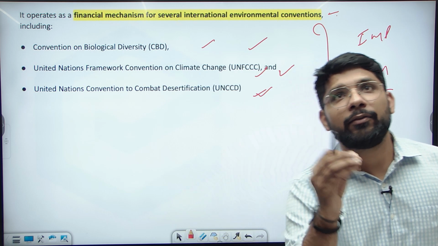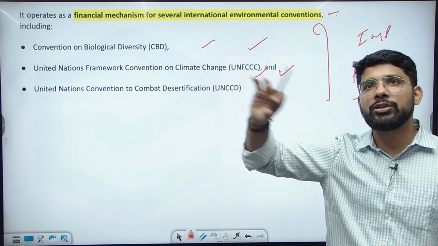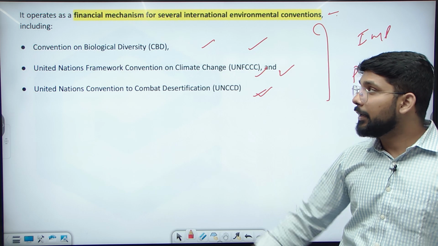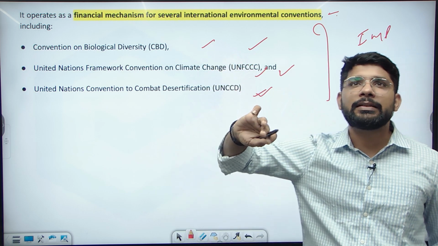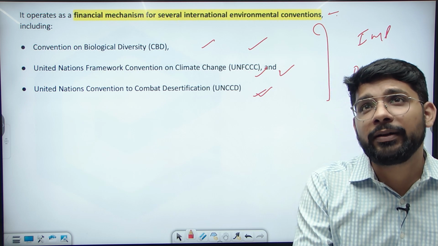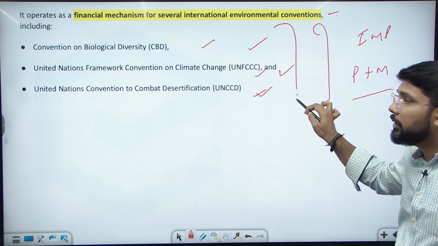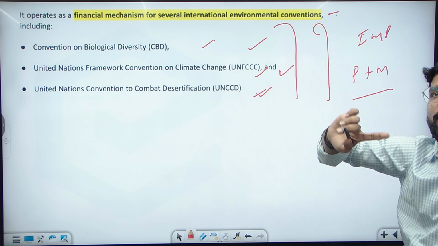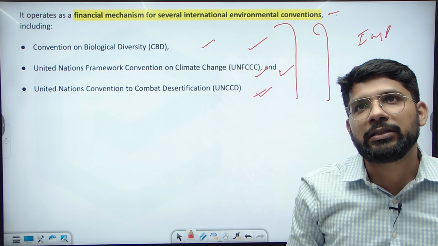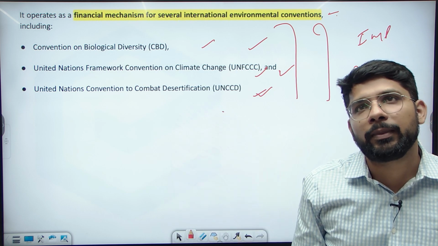And the Global Environment Facility is the financial mechanism for climate change, land degradation and desertification. It is funding the Convention on Biological Diversity, UNFCCC and UNCCD. It is funding these organizations also. So there can be a question related to this one: the GEF, Global Environment Facility, funds which of the following organizations? So you can find this, which of the following conventions. So you can write about these.